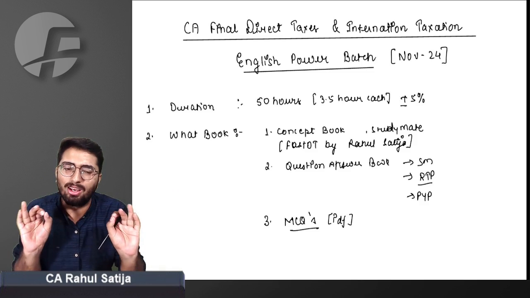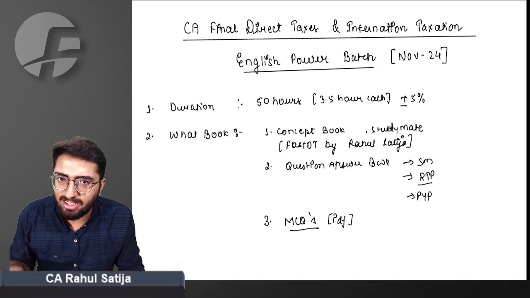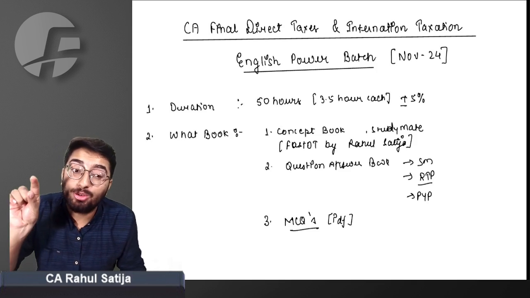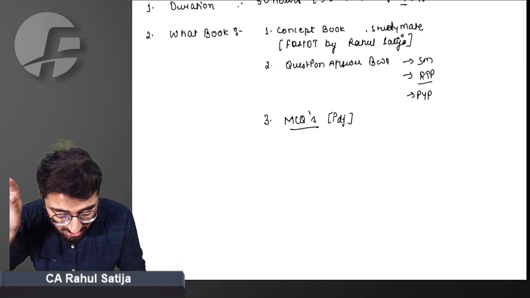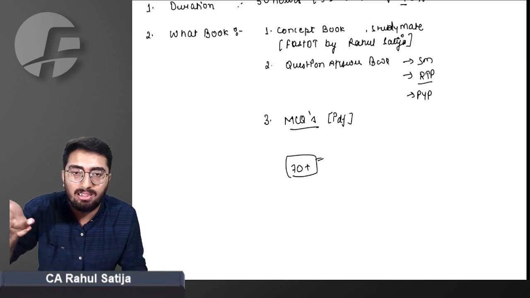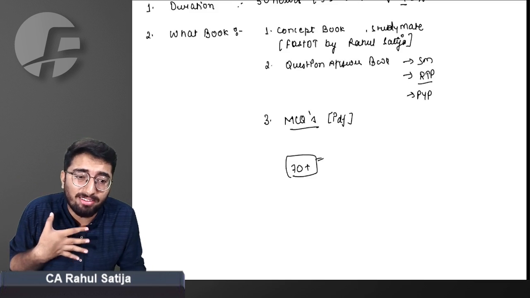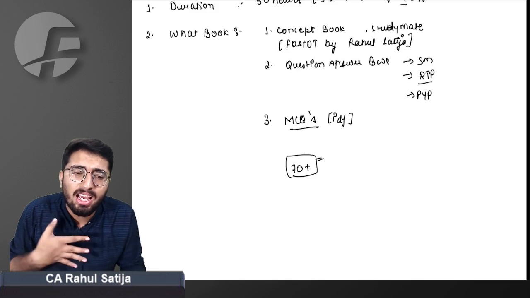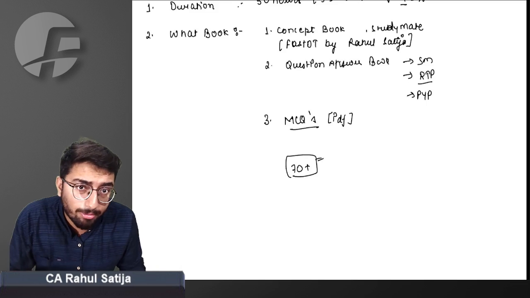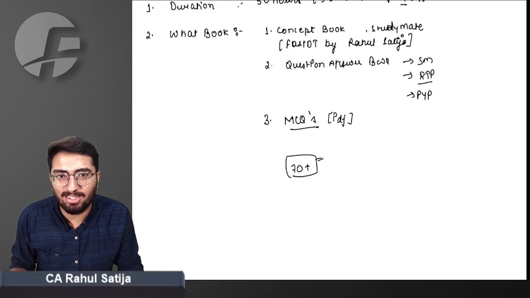With all these three books now, you don't have to go anywhere else. With these three books, I can assure you that you can target at least 70 plus. I'm saying it seriously. Sir, we just have 45 days left. Can we really think of a 70 plus target? Yes, you can, if you have prepared well. If you are preparing along with me, you can definitely target 70 plus.